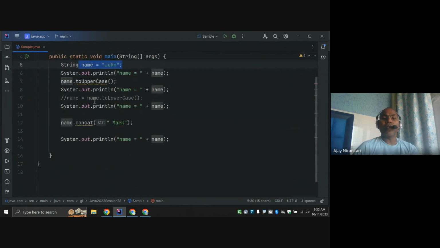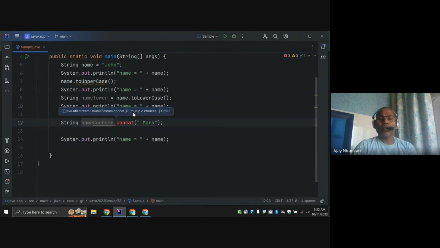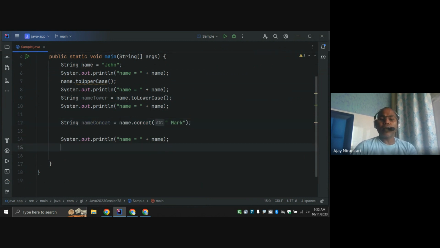But I can take another variable, String name toLowerCase, or similarly String name concat, and if you print this concat result you can get the value here.